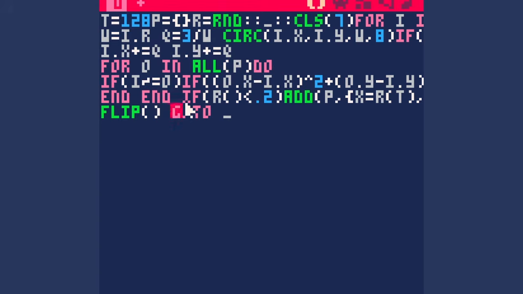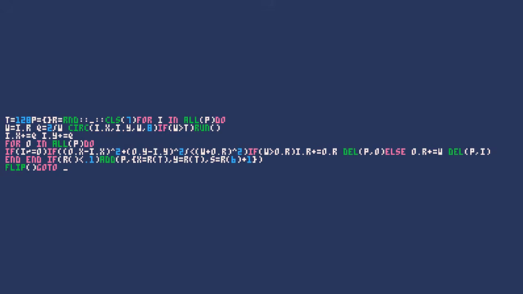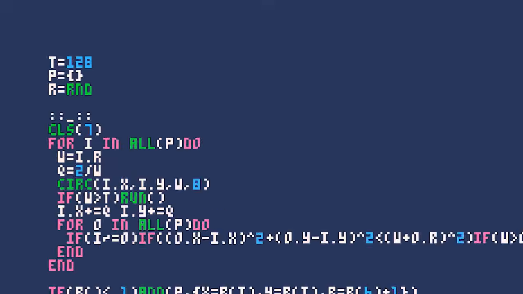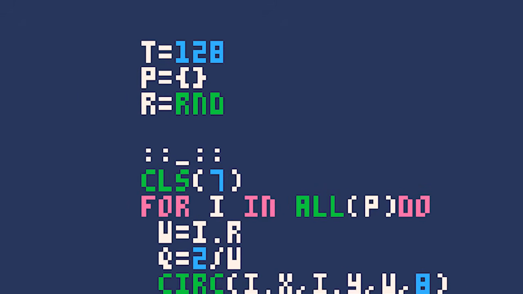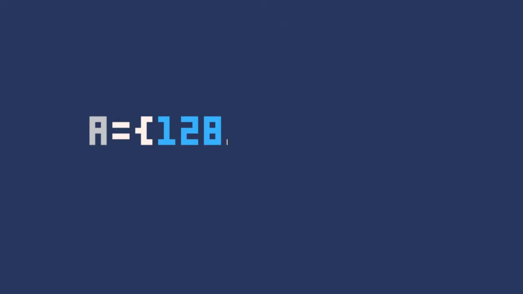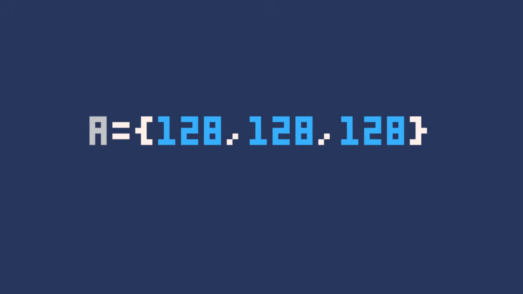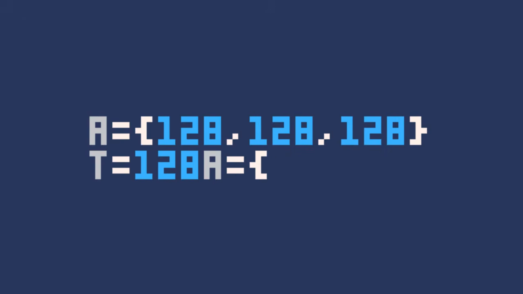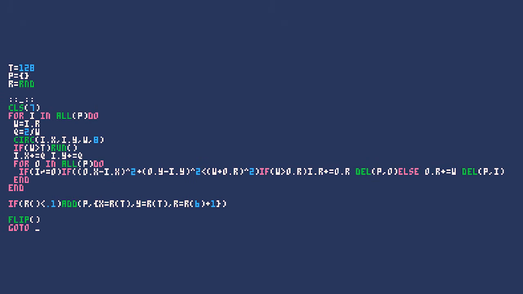First, let's give the code some space. Every time you press space, or even enter, that counts as a character. To make the code fit in the tweet, I've squished everything together, but let's undo that. Some of these letters are just shortcuts for frequently used values. For example, if, in your code, you typed the number 128 3 times, you could instead make a shortcut t equals 128 once. Now, anytime we would have typed 128, we instead type t. T equals 128 adds 5 characters, but replacing each of the 3 128s with a t removes 6, saving 1 character. We apply this same principle to a few different values.